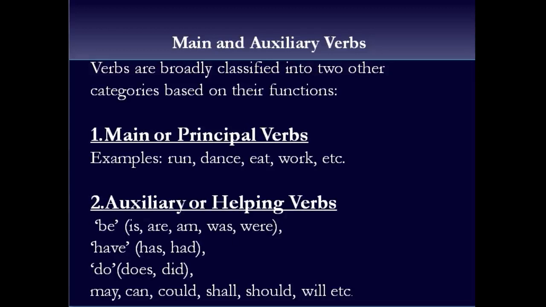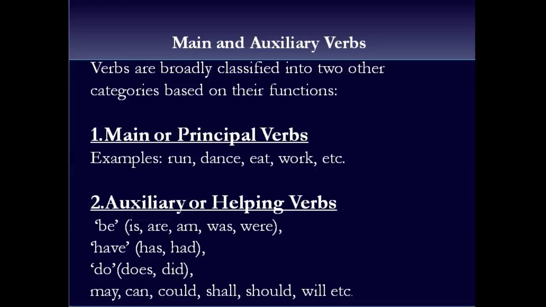They mean the same thing. Has, had, have. Do, does, did. So these are all helping verbs. And then there are these also: may, can, could, shall, should, will, would, might, etc.